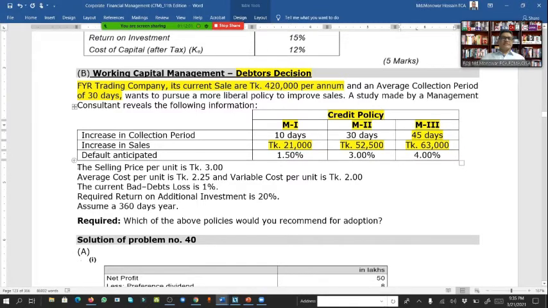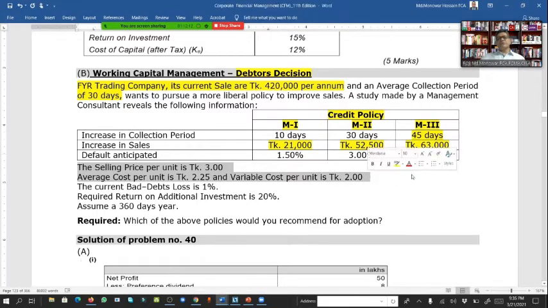to 4%. The selling price per unit is Taka 3, average cost per unit 2.25, and variable cost per unit Taka 2.